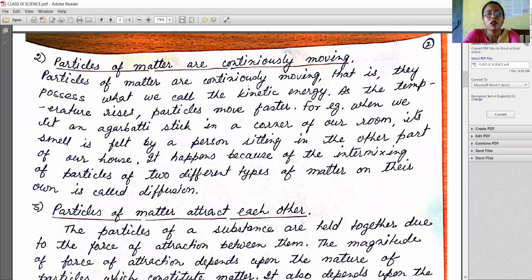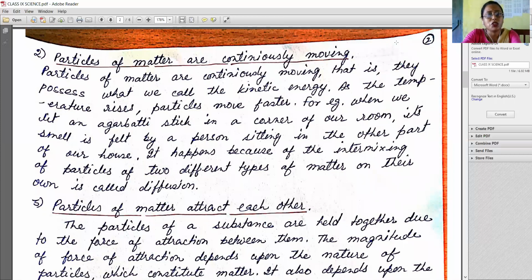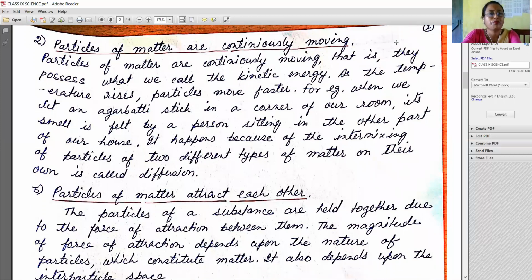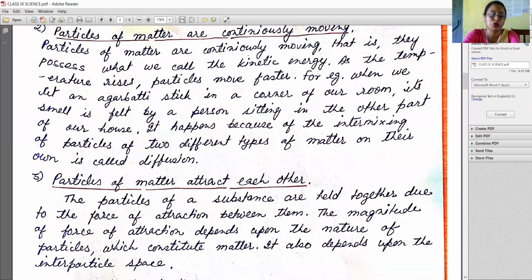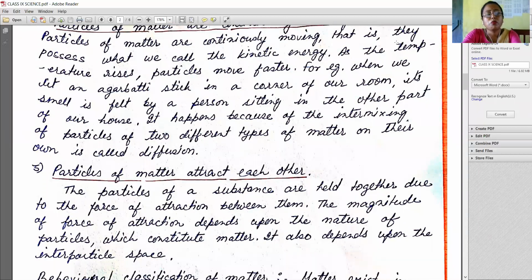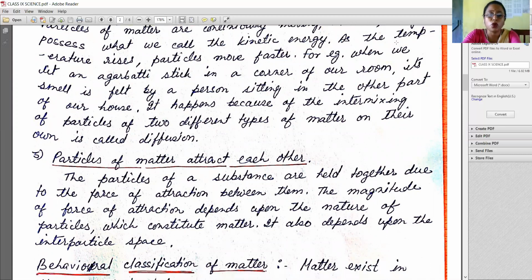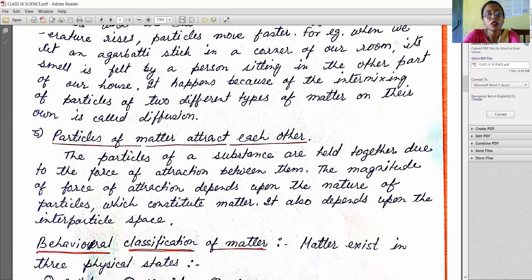For example, when we light an agarbatti stick in a corner of our room, its smell is felt by a person sitting in the other part of our house. It happens because of the intermixing of particles of different types of matter on their own, and it is called diffusion.